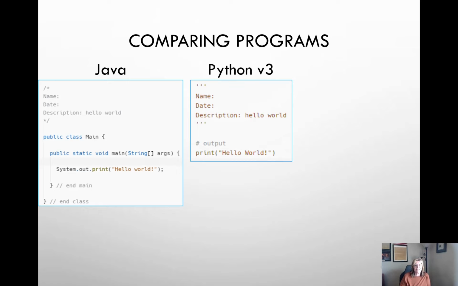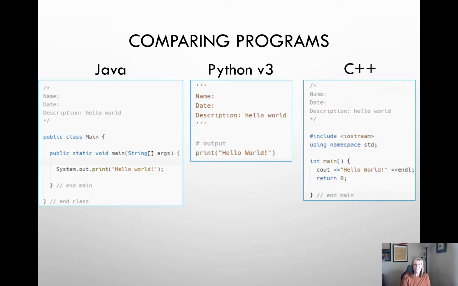This is what it looks like in Python version 3. All we really need is a print statement, and inside of those parentheses is the string literal hello world. It takes one line of code. C++, on the other hand, is going to use a pound include. It's going to use namespace std. That's the standard namespace. It also has a main function, which is called main. And the line of code that is going to print to the screen is cout, which stands for console out. And then notice the two less than symbols, and then we have a string literal immediately after that.